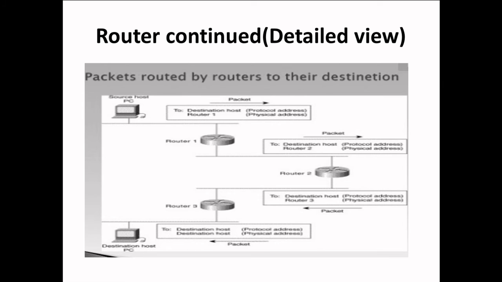Hence, our information from the host personal computer reaches the destination host personal computer, and this is how we usually transfer our information from one personal computer or one end device to another end device through the internet or